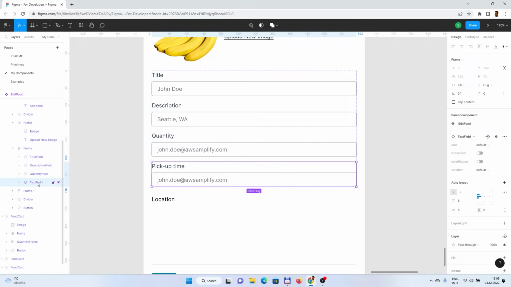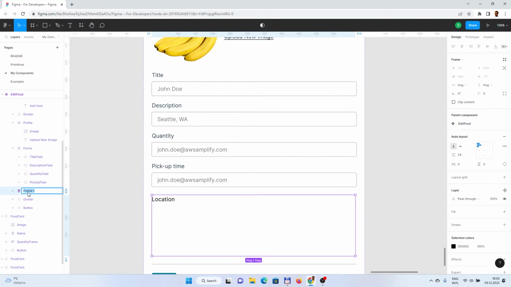Quantity field and pickup field, and that one is location frame.